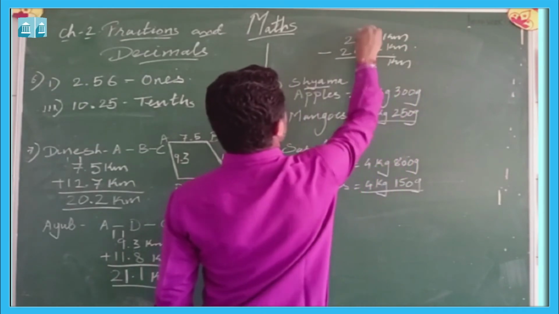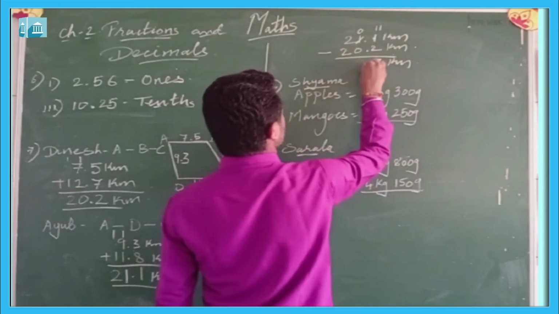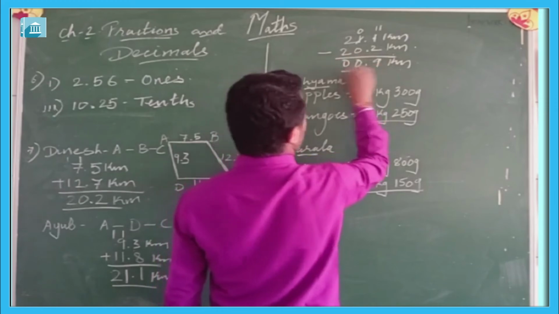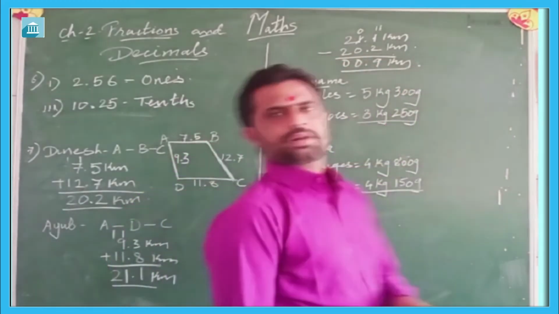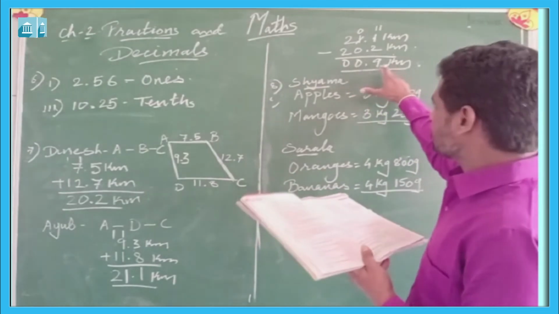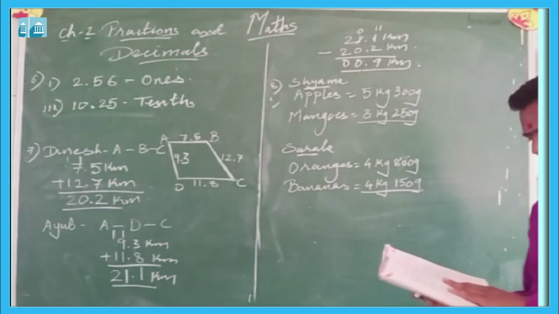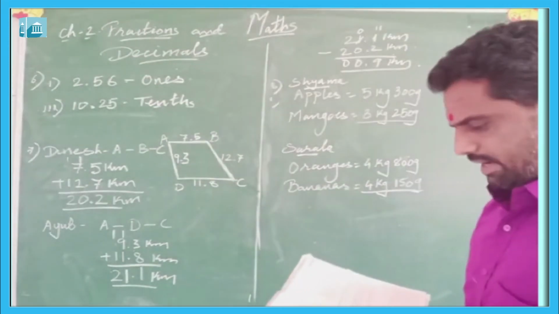It will be 0, here it will be 11, 11 minus 2 is 9, 0, 0. So Ayub traveled more distance by 0.9 kilometer.